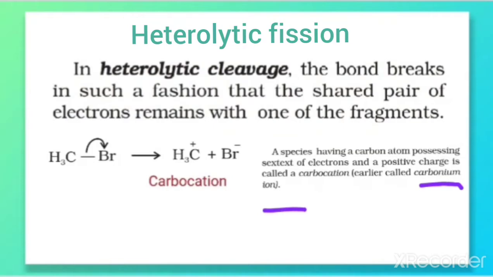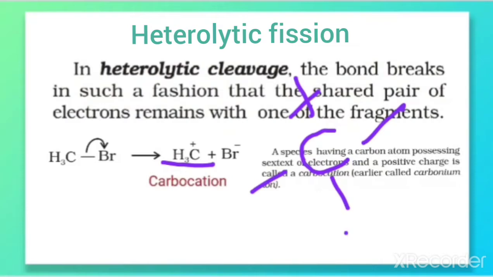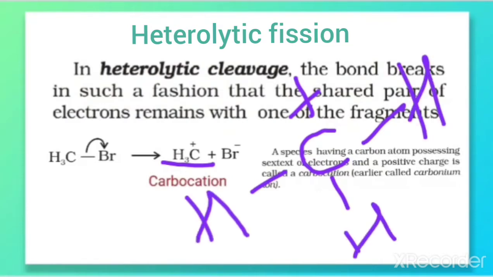So the carbocation formed here is this one. It is a species in which the carbon has a positive charge, and when you check the surroundings, how many electrons does it have? I have expanded the formula of CH3 plus, which is a carbocation.